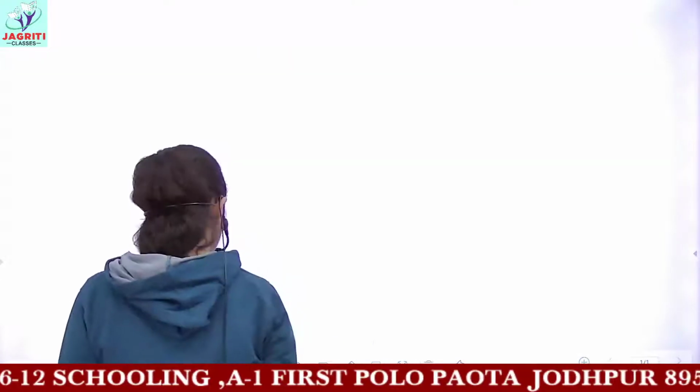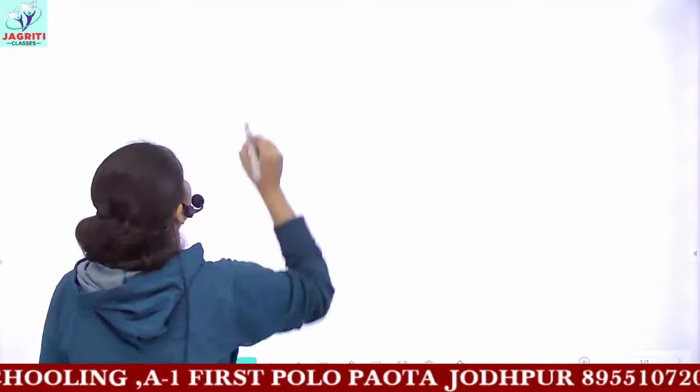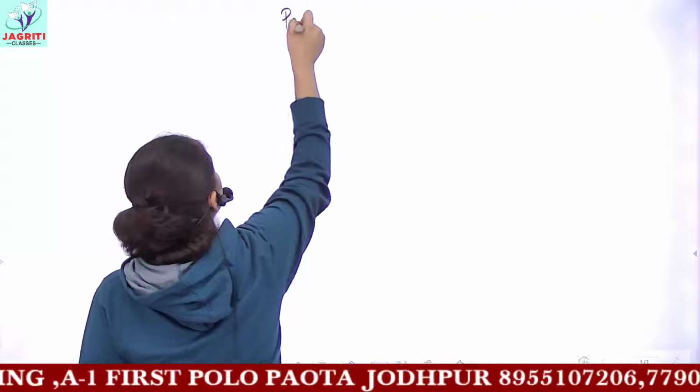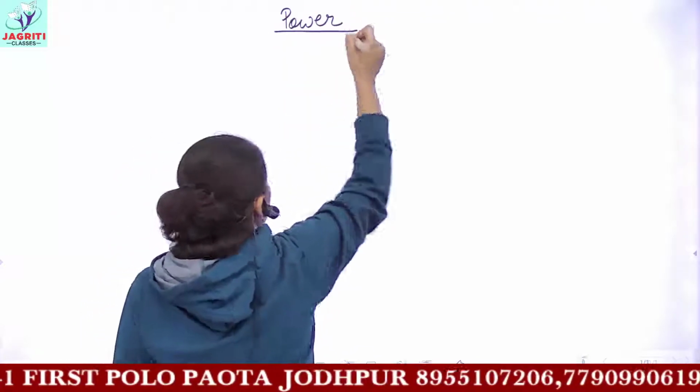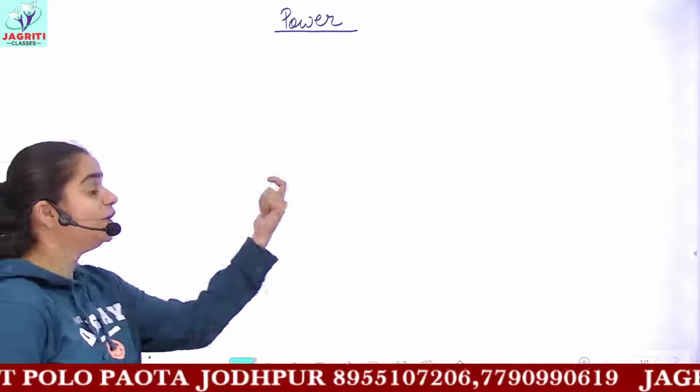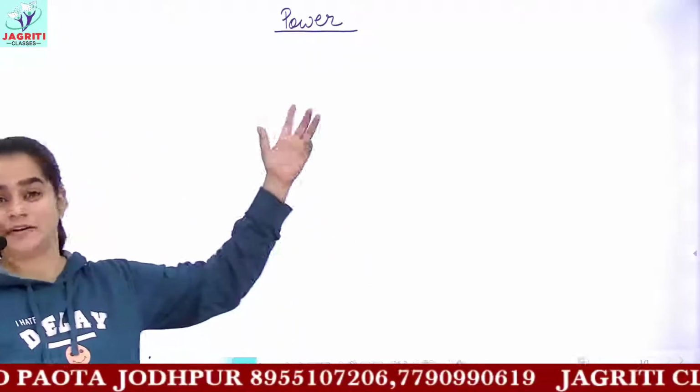Firstly you should know the definition, that is, what do you mean by the word power. And then we'll be discussing some units and formulas related to power, okay?